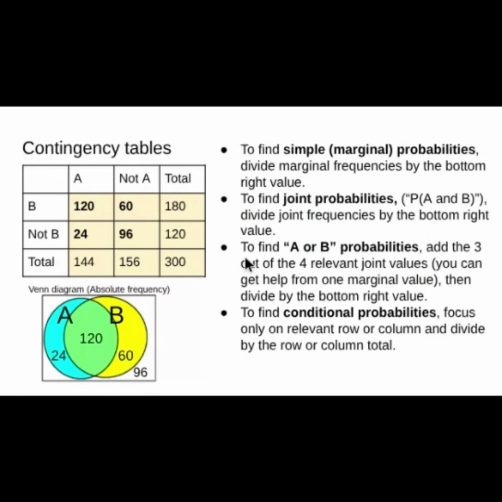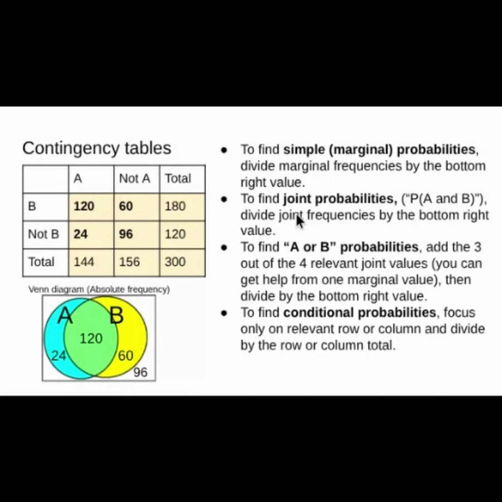If you have a contingency table, you don't need any rules to calculate any kind of probability. You can get everything straight out of the contingency table. To get the simple marginal probabilities, you divide the marginal frequencies by the bottom right value. So if I want the probability of A, I just take the 144, which is the frequency of A, divided by 300, and that's the probability of A. If I want the probability of B, I take 180 over 300. Probability of not A is 156 over 300. Probability of not B is 120 over 300.